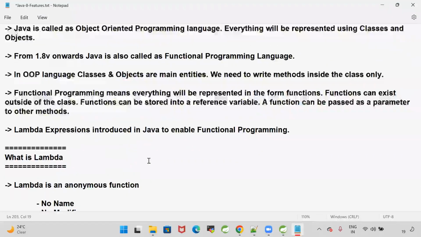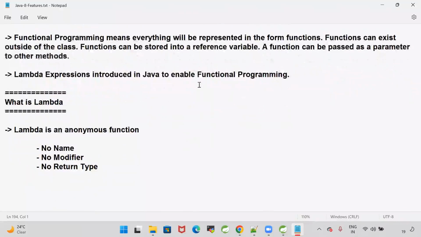These lambdas were introduced in Java to enable functional programming. In functional programming, everything will be represented in the form of a function. A function can be available inside the class or outside the class. A function can be stored into a variable. One function can be passed as a parameter to other methods also. That is functional programming. Got it? So what is the definition of lambda? Lambda is an anonymous function. Lambda means no name, no modifier, and no return type.